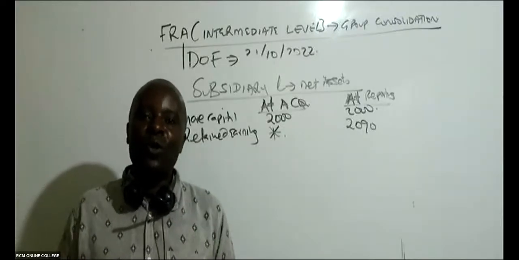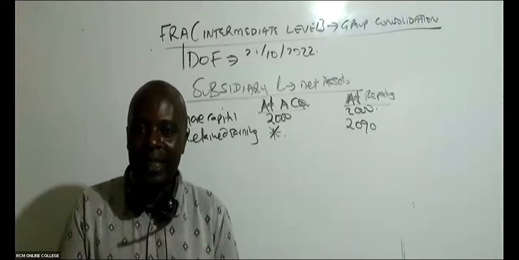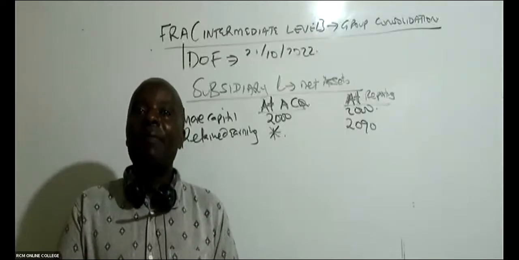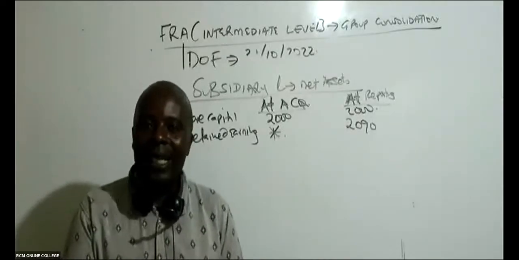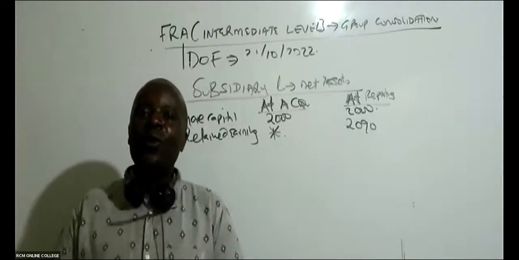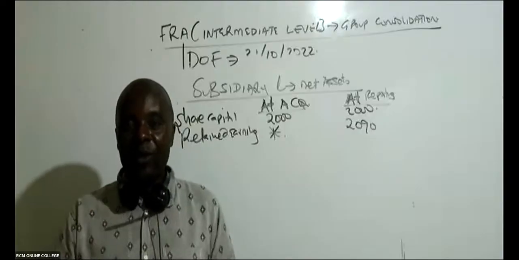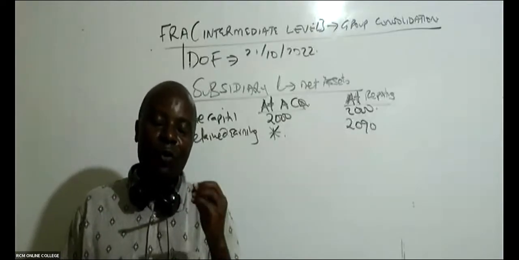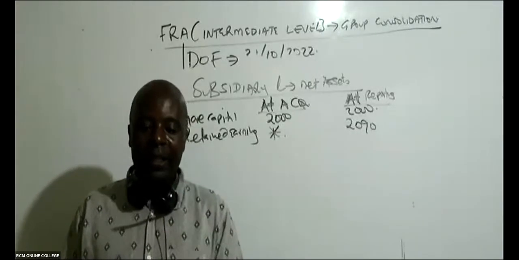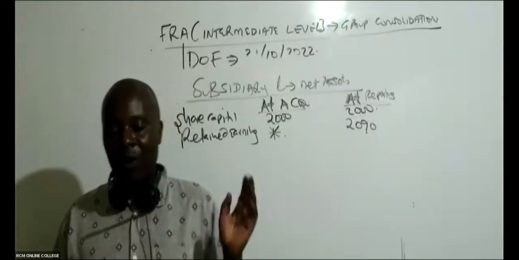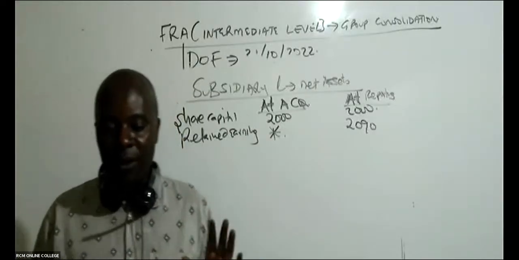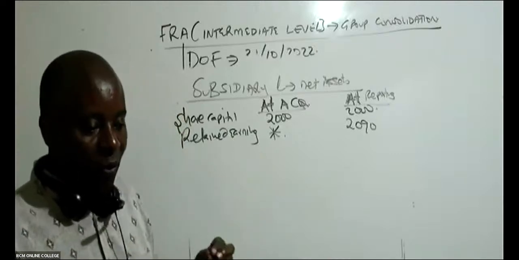And once I adopt you, what does it mean? You will never pay fees at RCM, and we shall be paying your custom fees and any other fee, including books. So once you get that notification from CASNEB that you're number 1, then automatically we shall take care of you as a school. So you must always have that in mind.